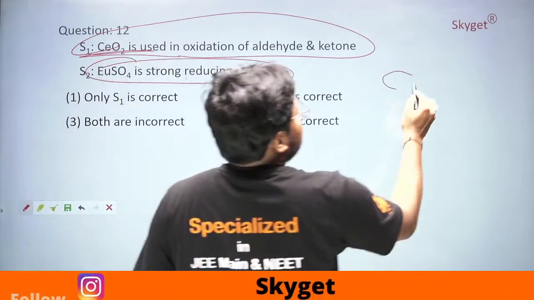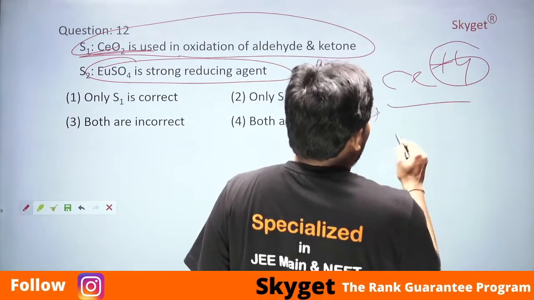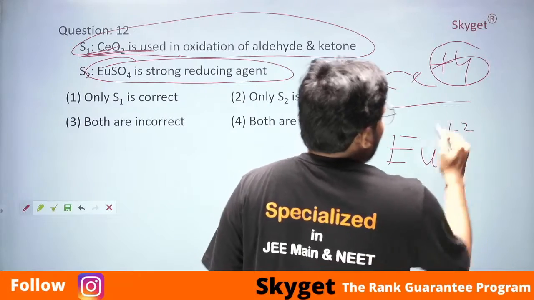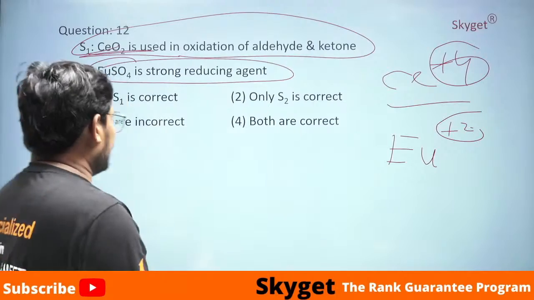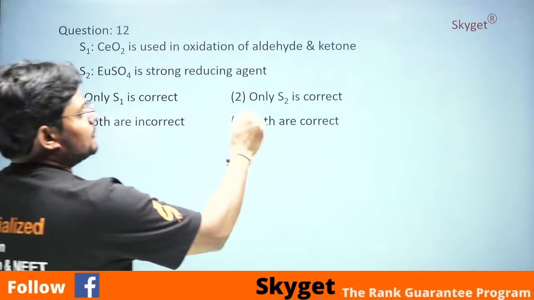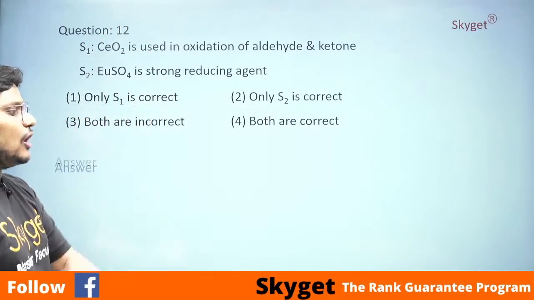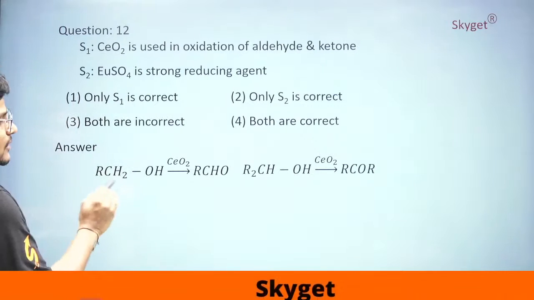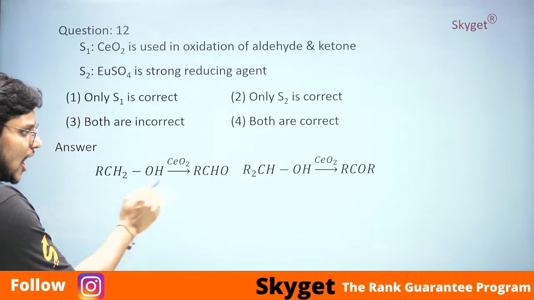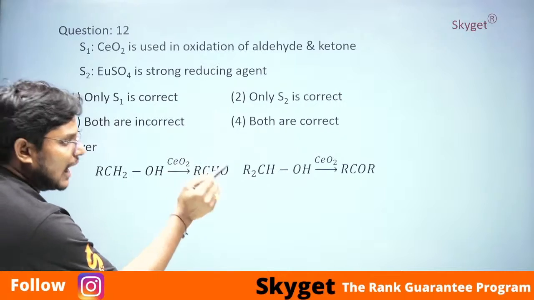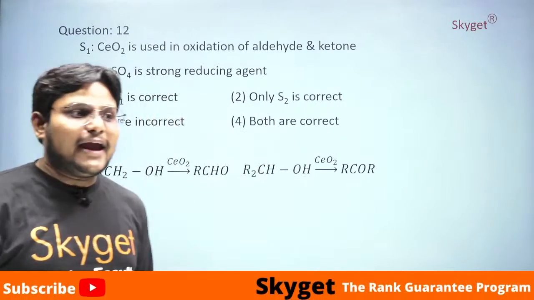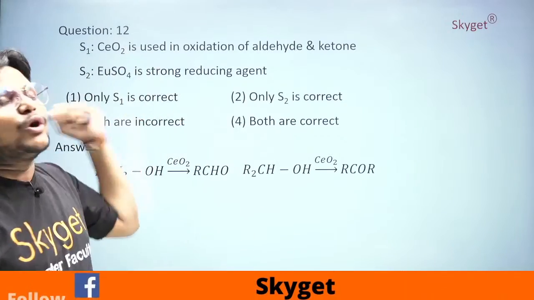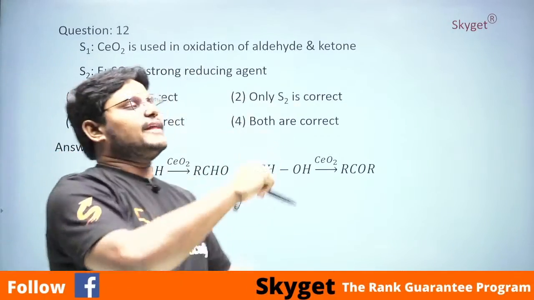Why? Because here Ce will be in the place of +4, whereas Eu is in the place of +2. And it is used as an oxidizing agent and it is used as a reducing agent. So according to that concept, both are correct. Why? Because if you see here, an alcohol is converting into aldehyde, or an alcohol is converting into ketone here. Why? In the presence of CO2. Why? Because it is a strong oxidizing agent.